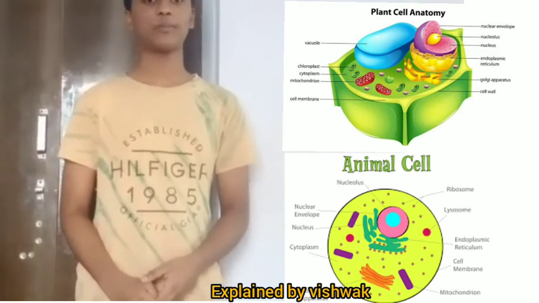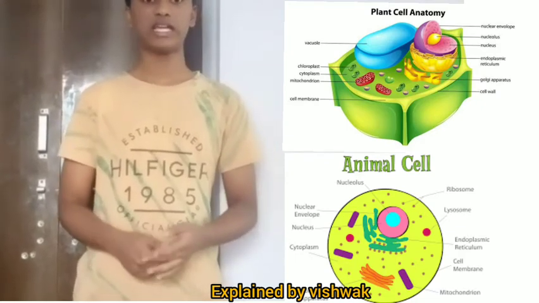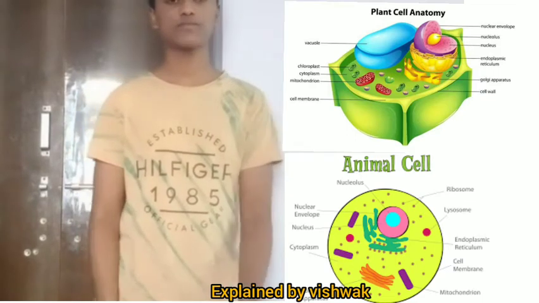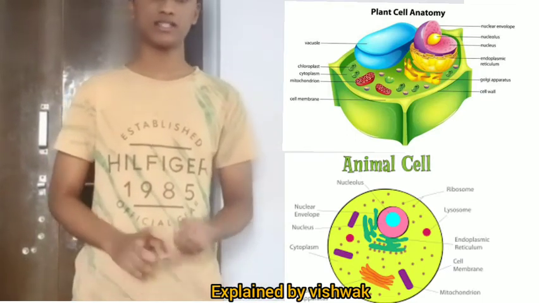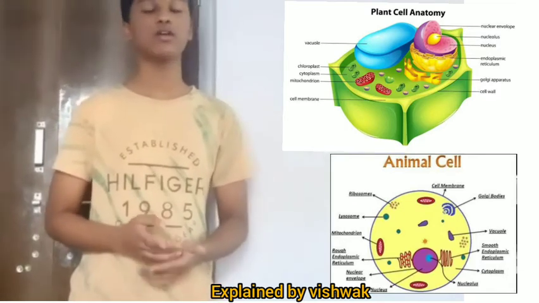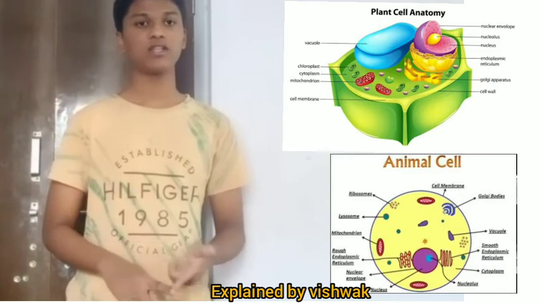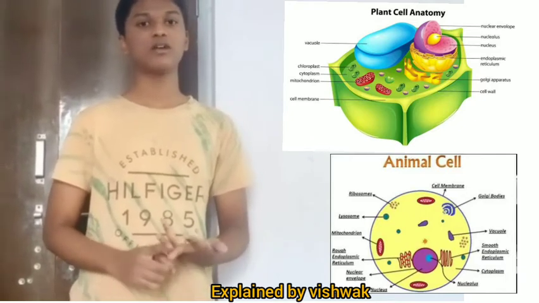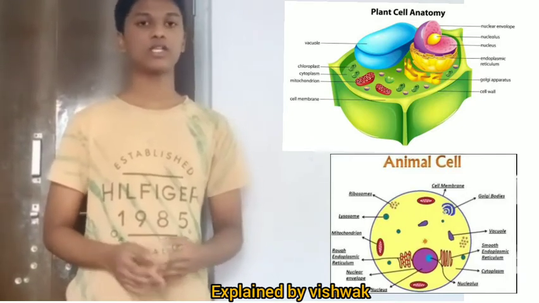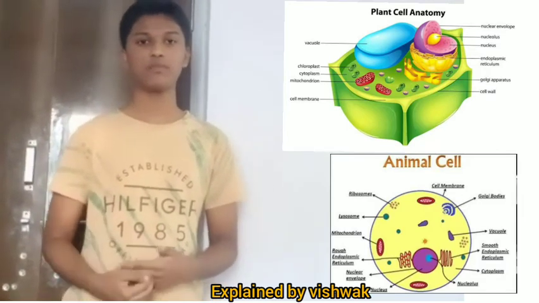Entering into the topic, typical cells. We know plant cell and animal cell. In the plant cell and animal cell, different types of cell organelles are present, like cell membrane, cell wall, nucleus, cytoplasm, Golgi apparatus, ribosomes, lysosome, endoplasmic reticulum, mitochondria, chloroplast, vacuoles, and etc. Some are present in both plant and animal cells and some are absent in the plant or animal cells.